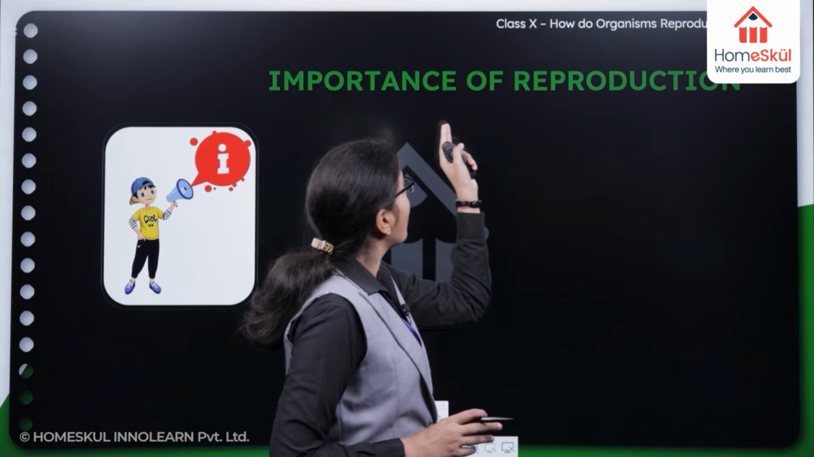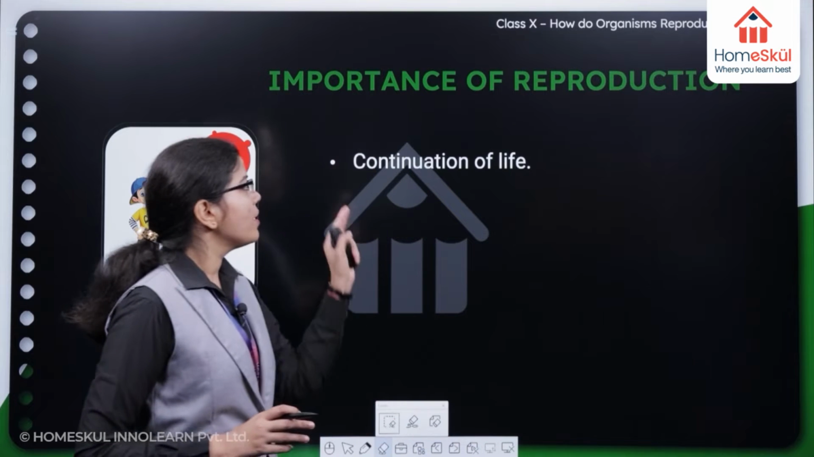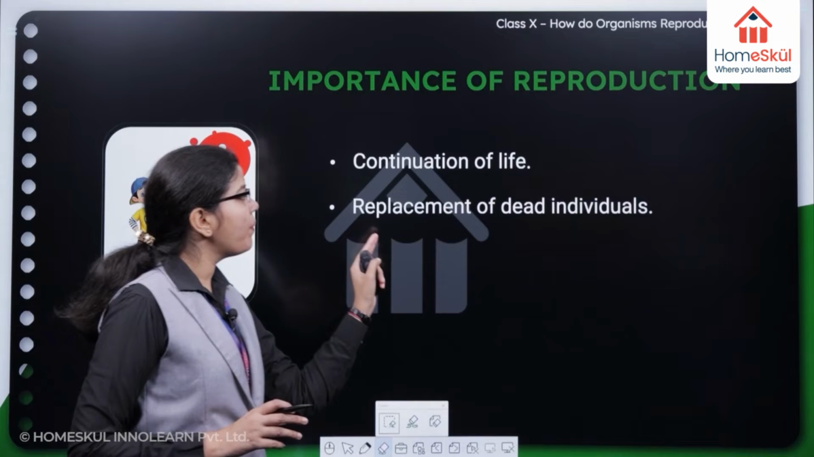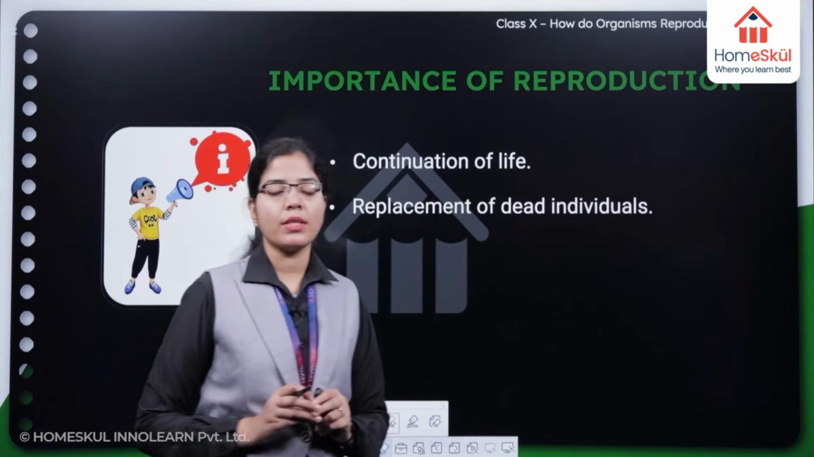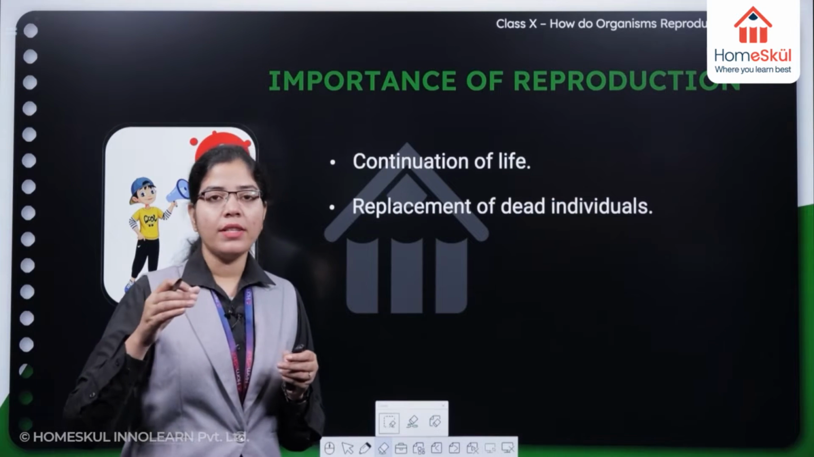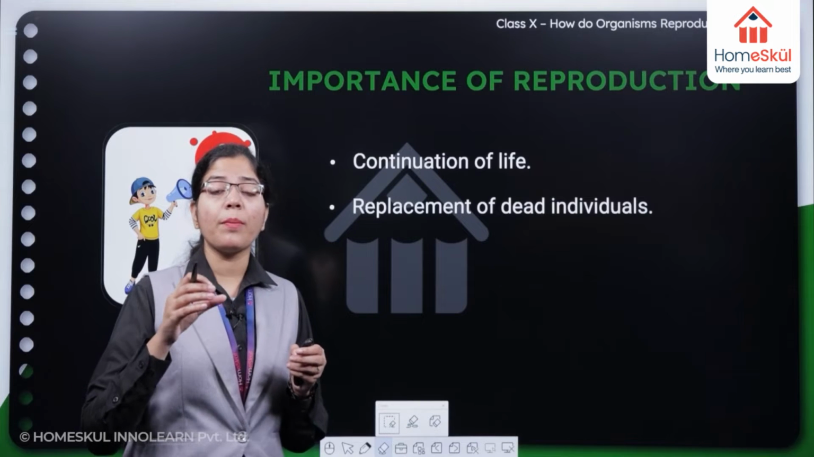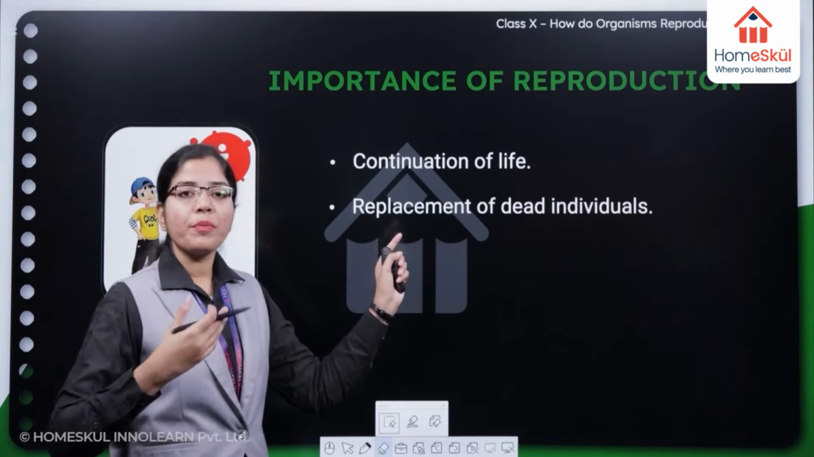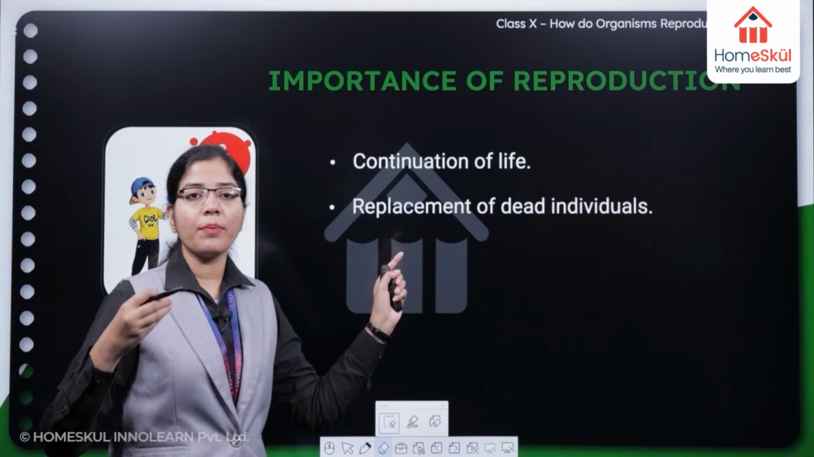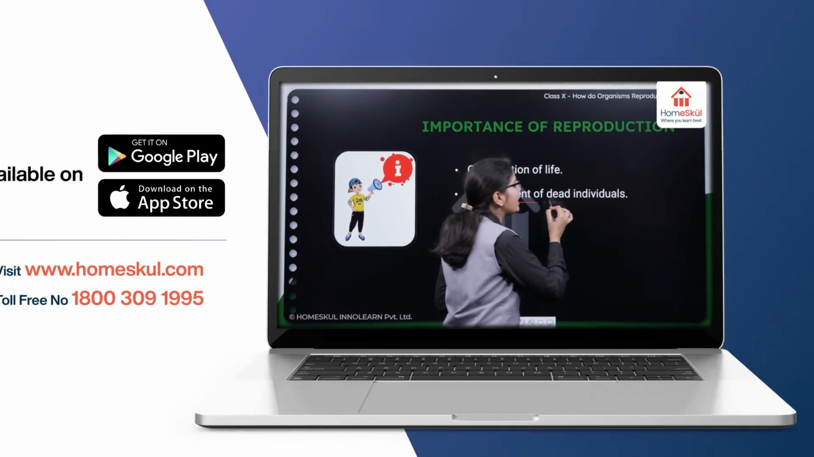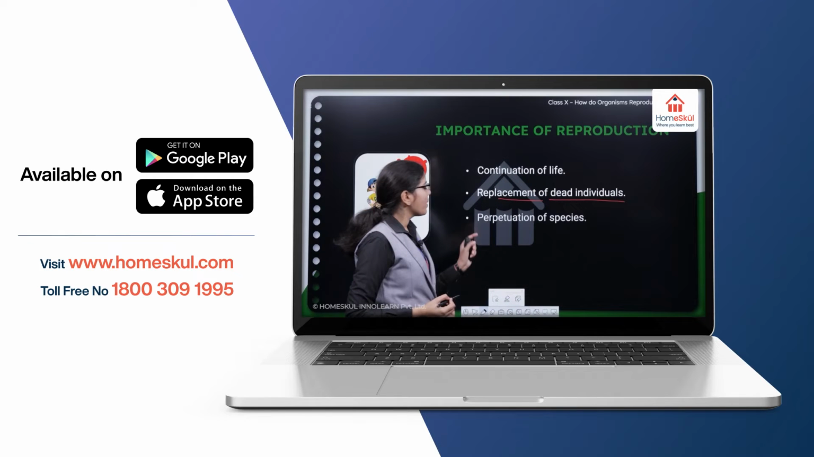What is the importance of reproduction? Continuation of life, you can understand this point very clearly. Replacement of dead individuals. Individuals, after completing their life cycle, will die, and then the offsprings will come and reproduce again. This chain will go on. So, replacement of the dead individuals, right?